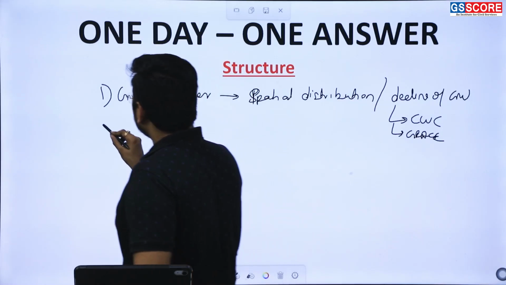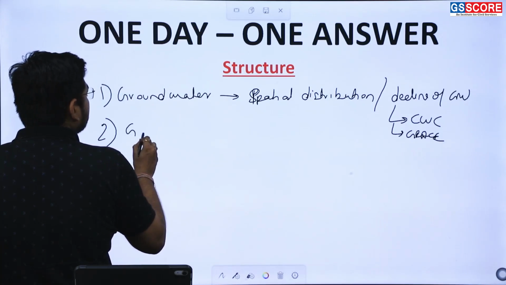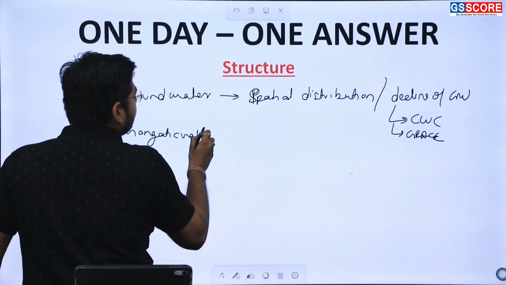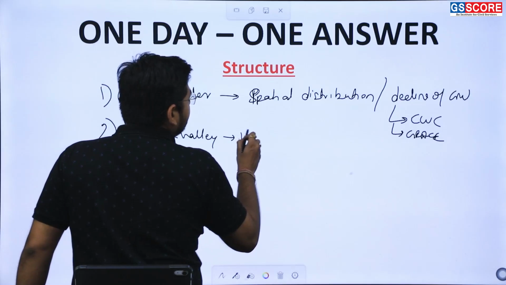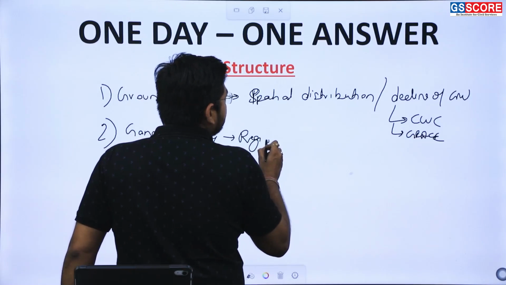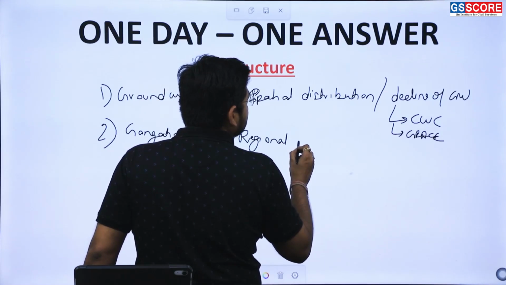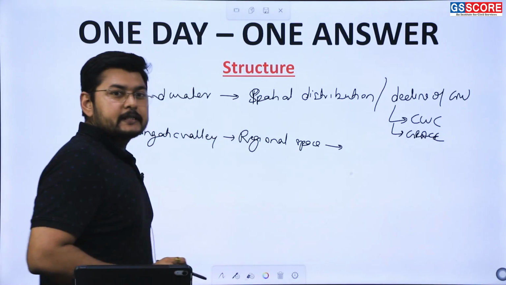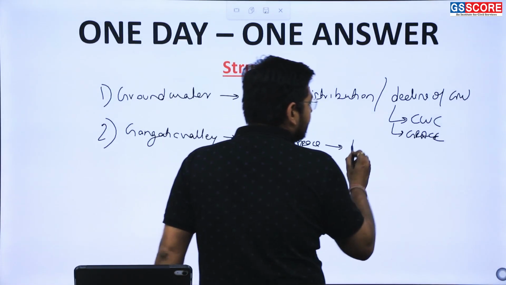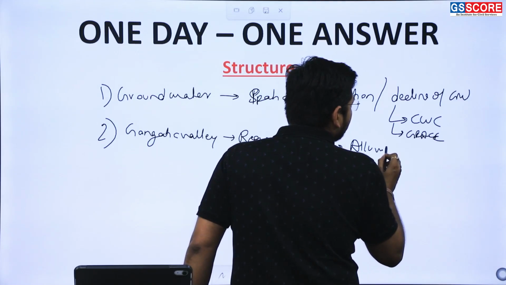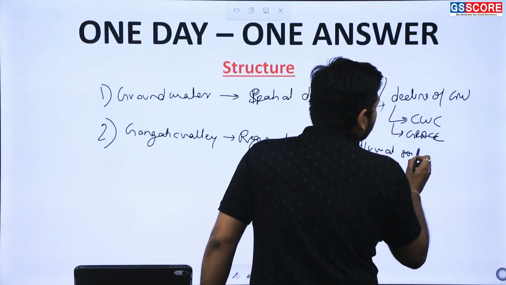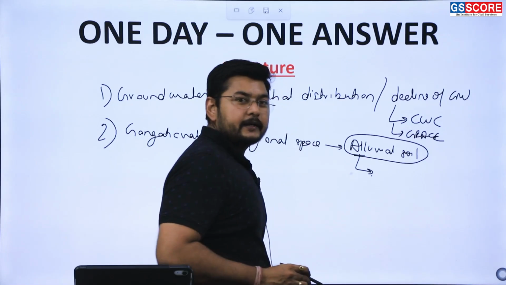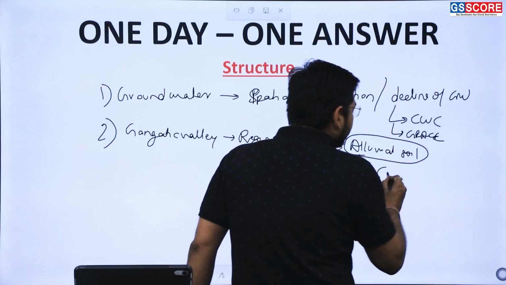The second conceptual part we need to see here is the Gangetic Valley, its regional distribution or regional space. And here we are seeing the availability of alluvial soil, which is one of the most fertile soils, and this is also what makes it the granary of India.